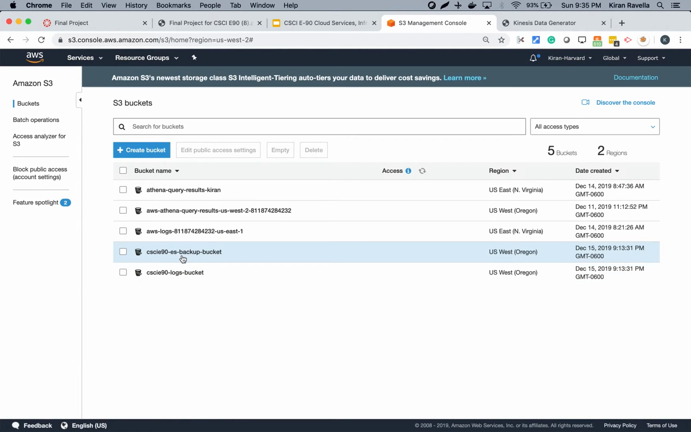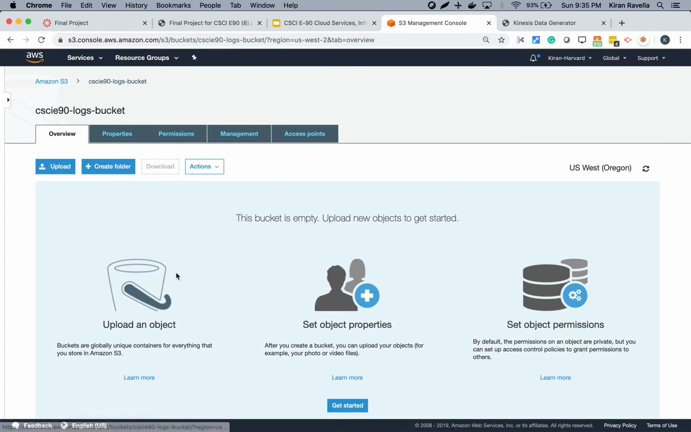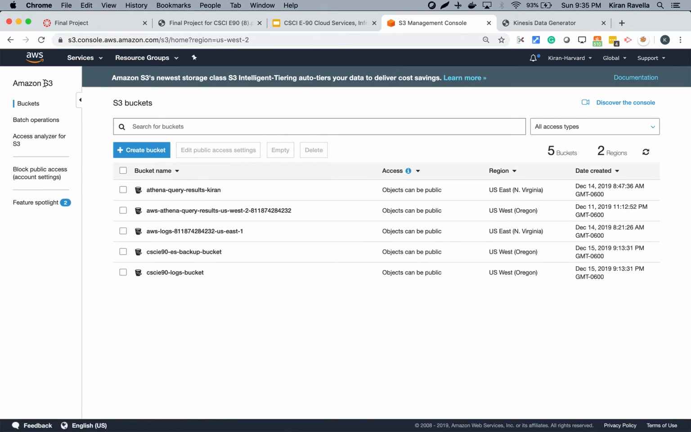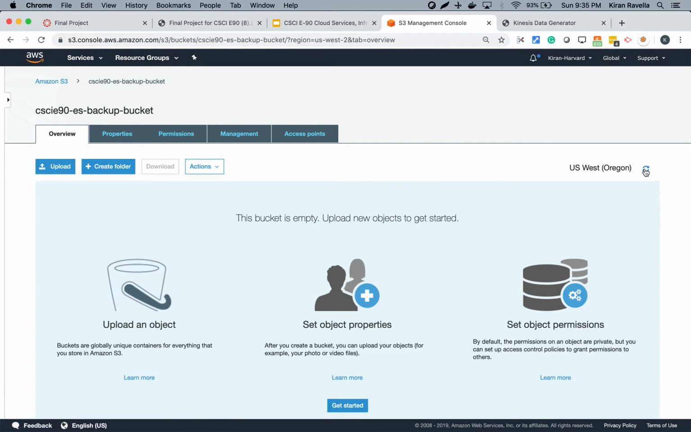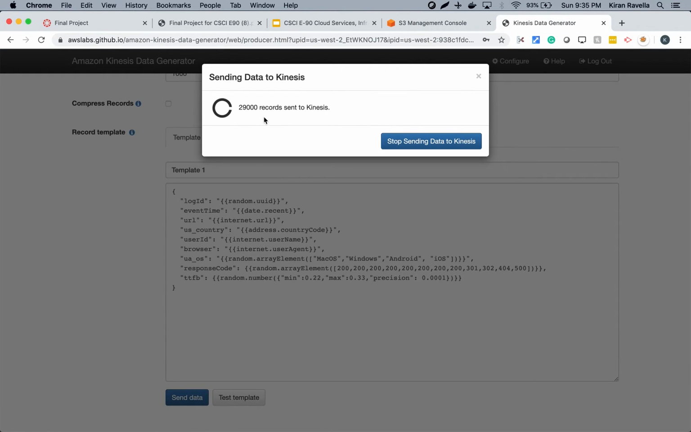So 2 buckets were created for this project. This is the main bucket that holds all the log data. We don't see any data yet, but it should arrive shortly because it buffers up. And then this is the Elasticsearch backup bucket. If Elasticsearch is down, the data would come here. All right. Now let's go back to the Kinesis data generator. It's sending a lot of data right now.